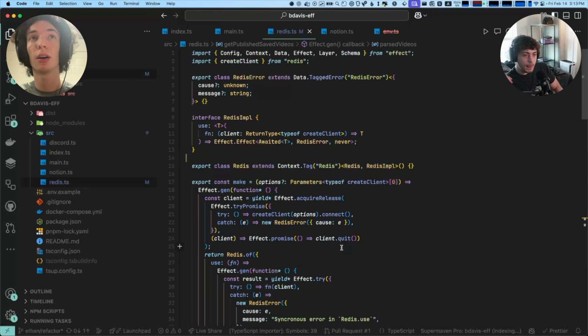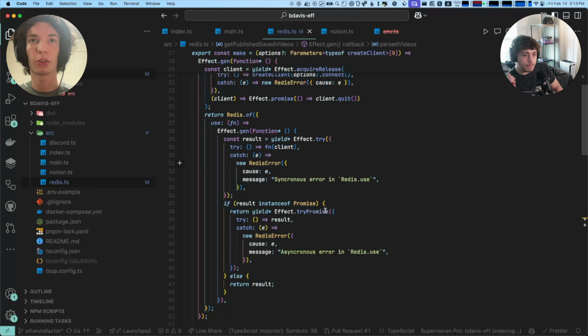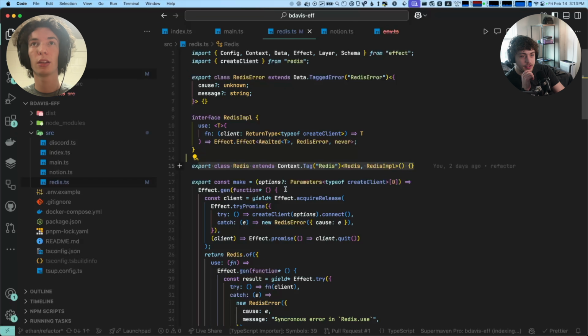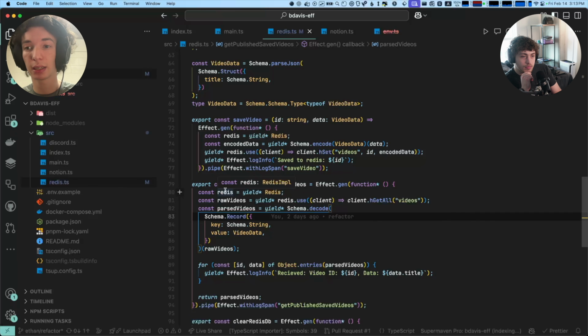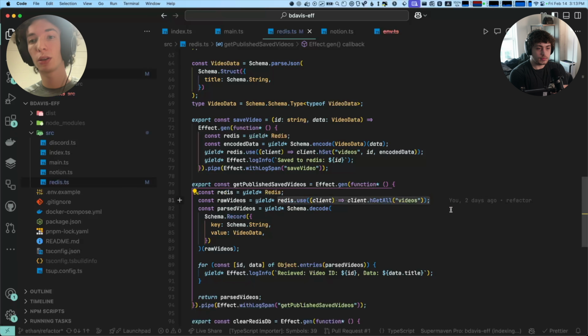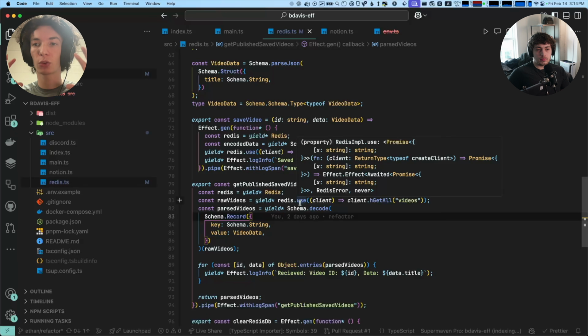So the way it works, there's kind of a lot going on here, but stick with the use. When we're calling use, first, and we'll talk about what this means in a second, we're getting the Redis instance from the context. We're requesting Redis from the context. Then it gives us this Redis impl, which is that type we defined earlier. When we call use, we're getting temporary access to the inner client inside. It's like a wrapper, and we're able to use that client inside that function, and then what use is doing is wrapping that in effectful stuff for us.